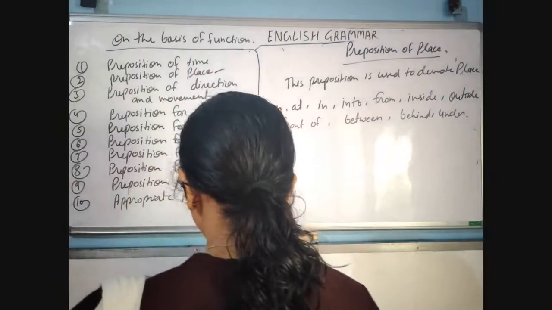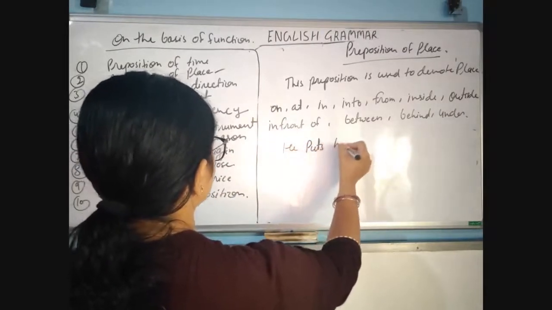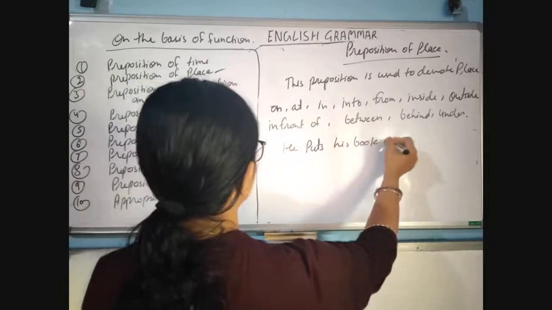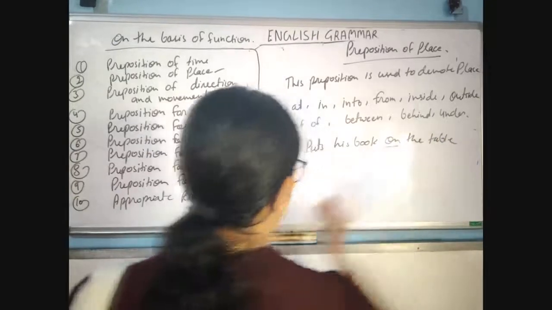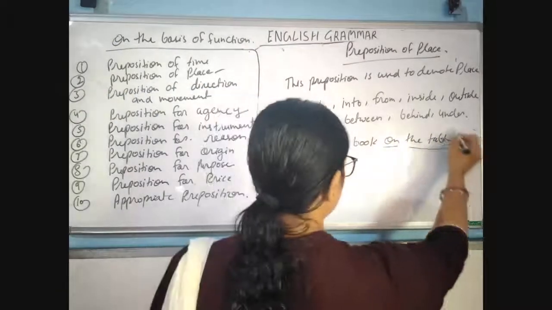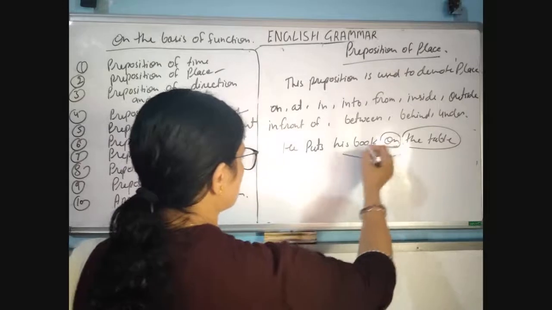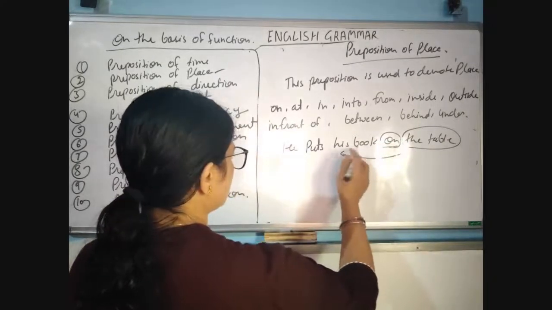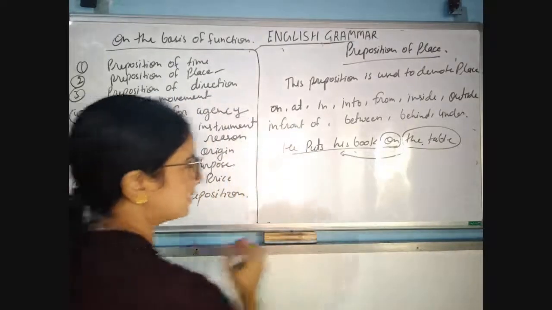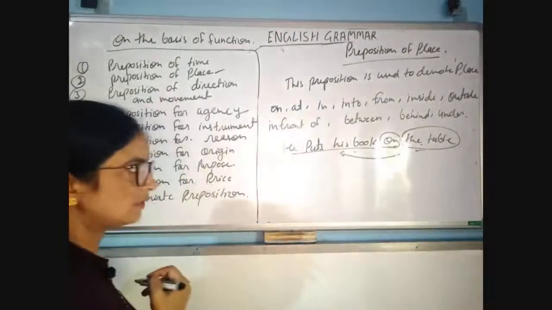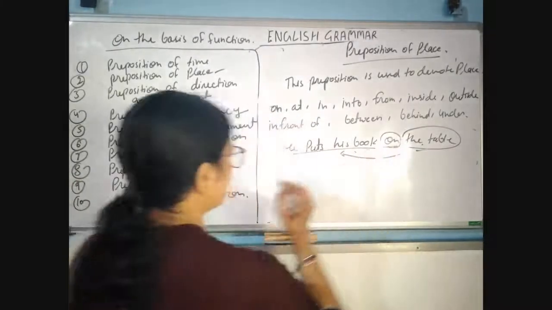Like, he puts his book on the table. Okay, on. And table is a place and a noun also, and this preposition is used here to show the relationship between this noun and the rest of the sentence. And this is the place where he put the book. Where he put the book? On the table. So that's why this is a preposition of place.